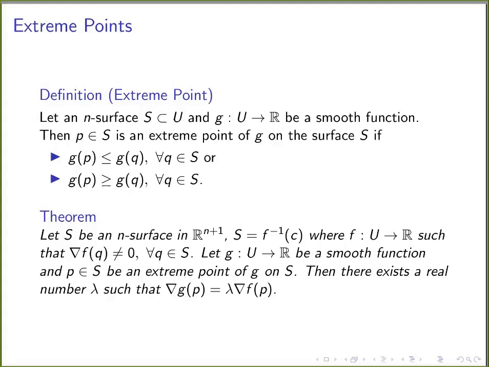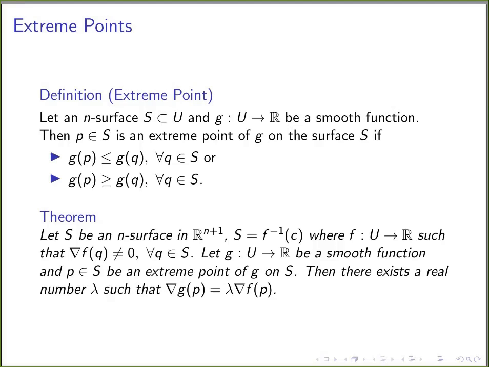And given a smooth function g on the same subset U of R^(n+1) and an extreme point P of g on the surface S. So we have given an n-surface S, a smooth function g on that n-surface, and also an extreme point P of the smooth function g on S. We have S, g, and P. Since S is said to be an n-surface, there exists a smooth function f satisfying certain conditions.